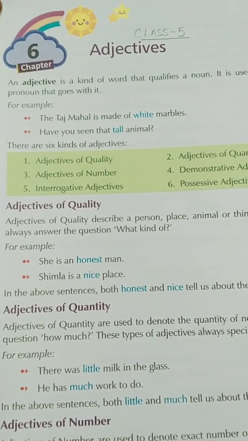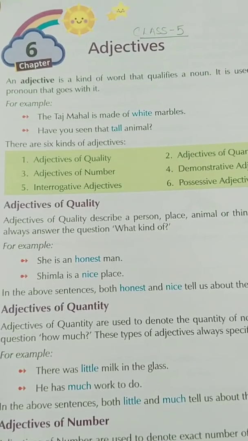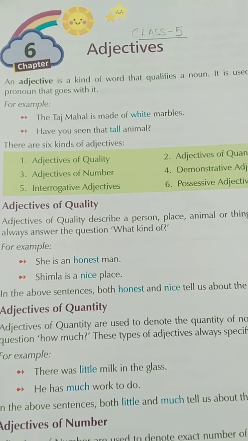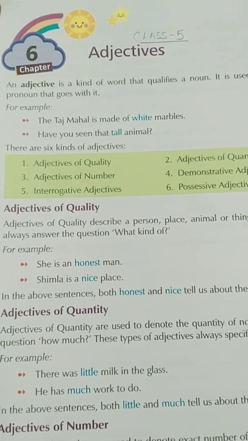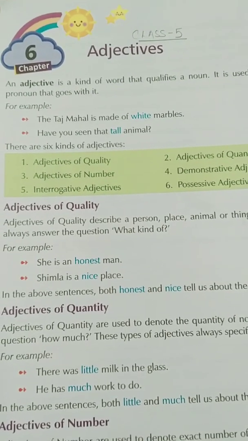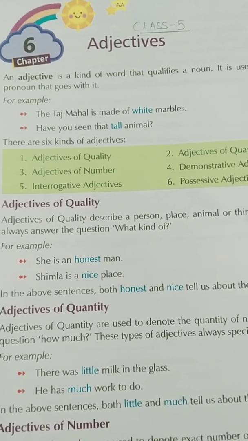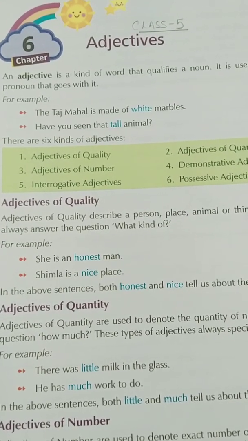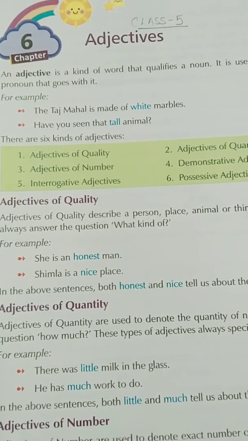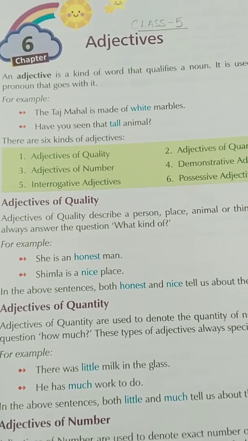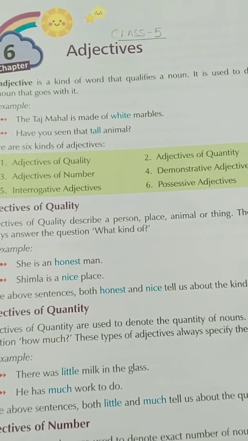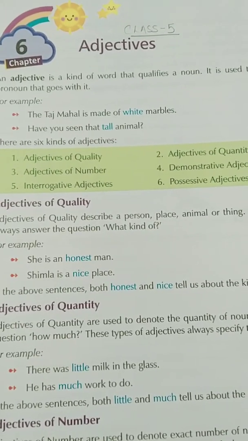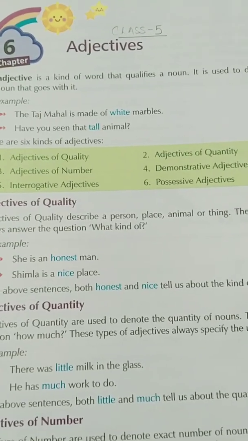For example, the Taj Mahal is made up of white marble. White is adjective. Have you seen the tall animals? That is, tall is adjective. So, as in adjective, we have 6 kinds. So, let us read the adjective of 6 kinds. Adjective of quality, adjective of quantity, adjective of numbers, demonstrative adjective, interrogative adjective, possessive adjective.